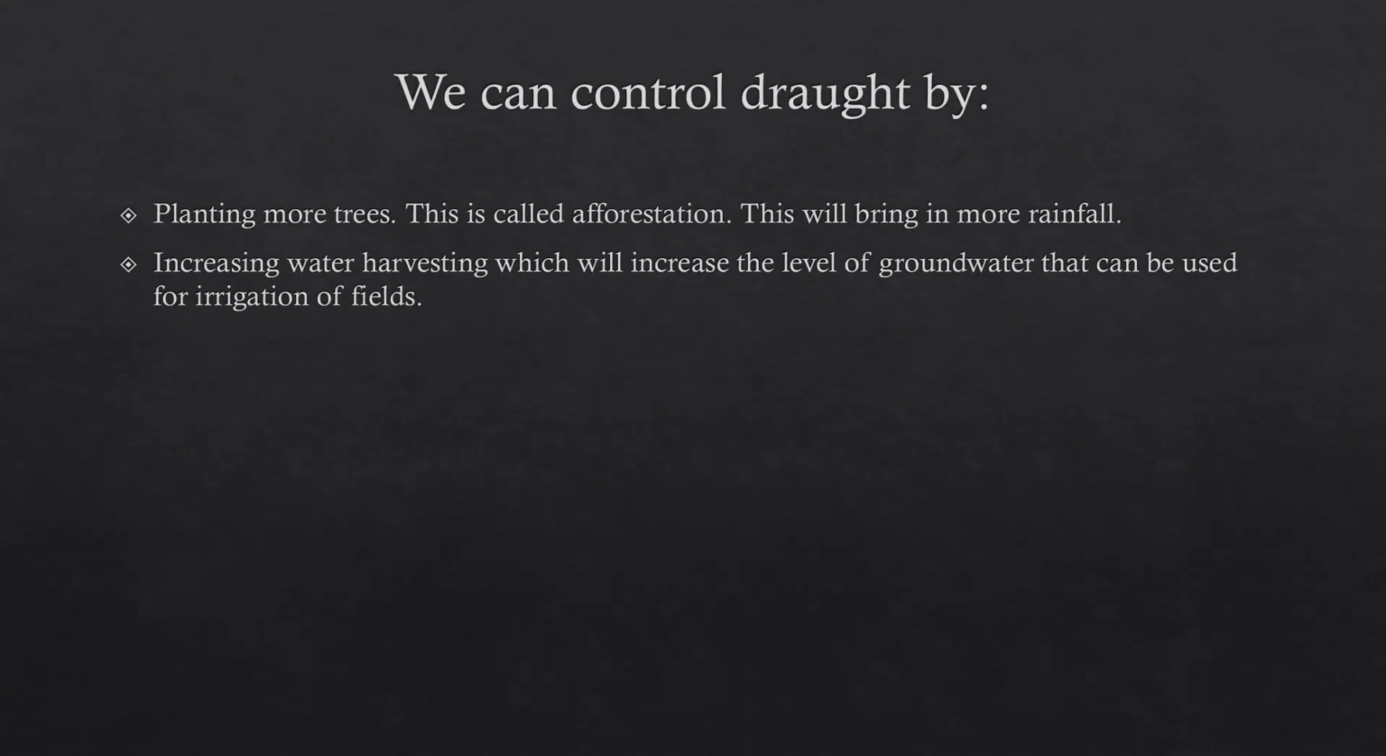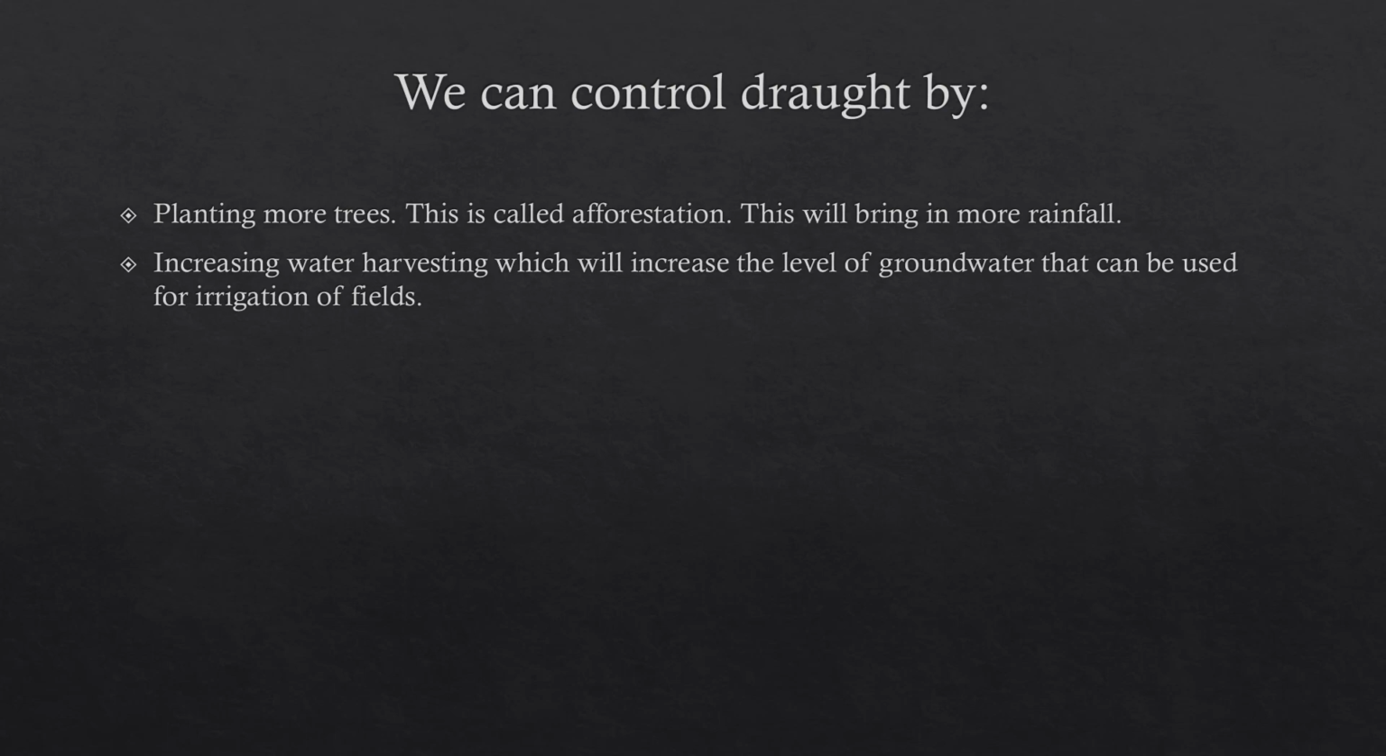You can control drought by planting more trees. This is called afforestation. If more trees are planted, this will bring in more rainfall, increasing water harvesting. It will increase the level of groundwater that can be used for irrigation of fields. Now, what is water harvesting? Water harvesting refers to the use and storage of rainwater so that it can be used at the time when there is scarcity of water.